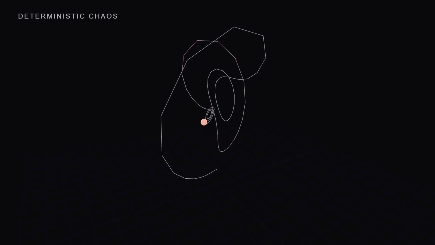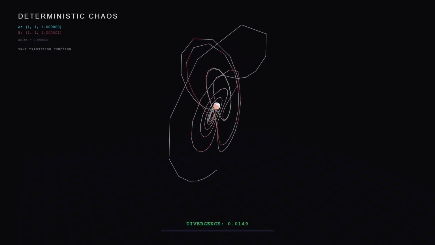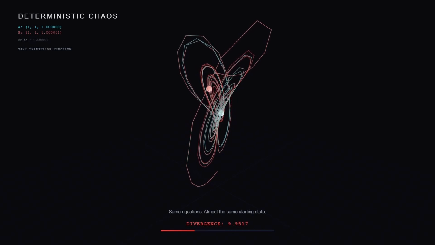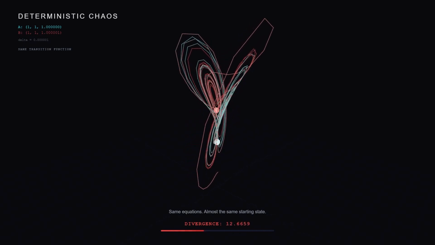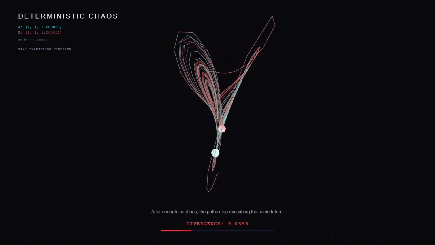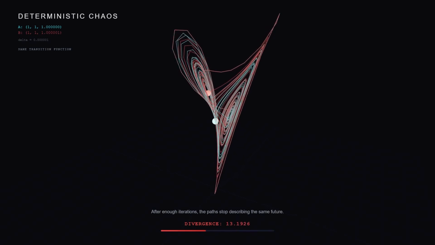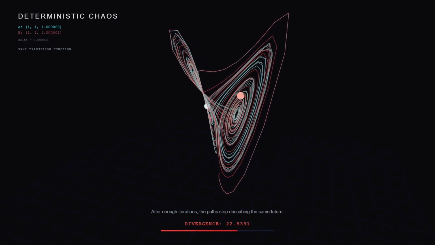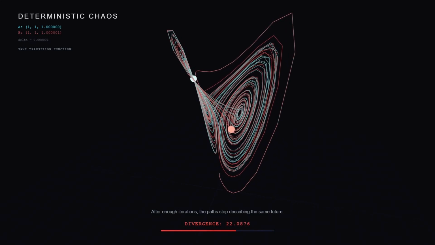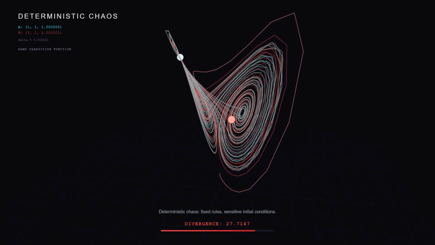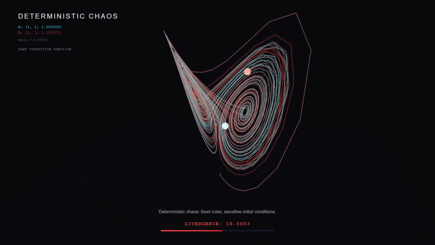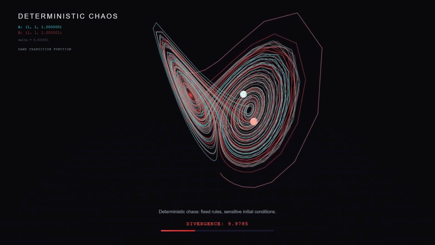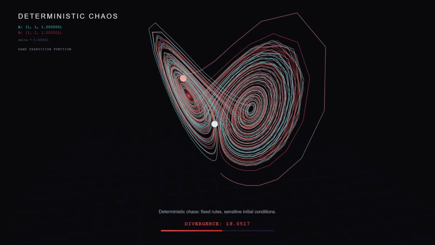But in a nonlinear system, each output becomes the next input, so small differences are not just preserved. They can be amplified. A rounding difference becomes a state difference. A state difference becomes a path difference. And eventually, the paths no longer describe the same future. This is deterministic chaos. Fixed rules, sensitive initial conditions, and prediction that only works up to a horizon.